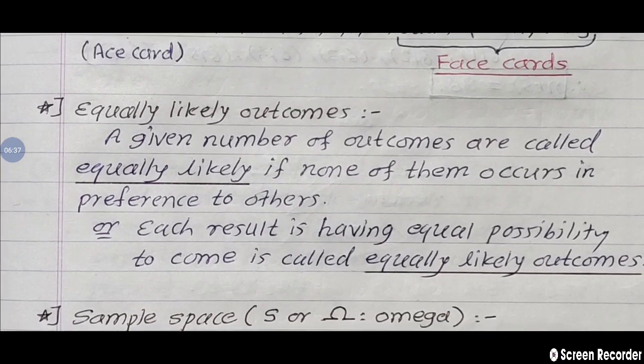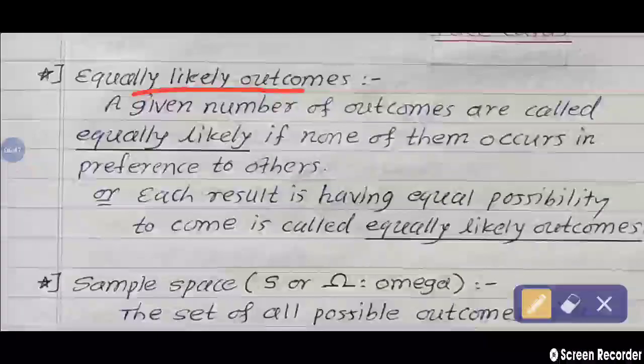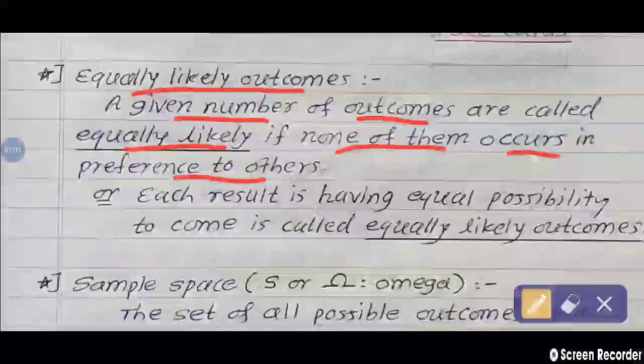Next concept is equally likely outcomes. A given number of outcomes are called equally likely if none of them occurs in preference to the others. We don't know. For example, if we toss a coin, we don't know what the outcome is. There are two surfaces of the coin, one is head and second is tail.